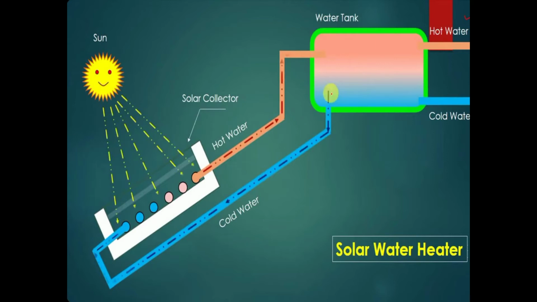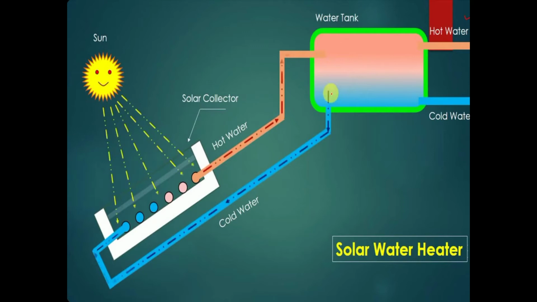See here, the working of the thermosiphon solar water heating system. When the sun rays fall onto the solar collector, on that solar collector there are water tubes, and on those water tubes there is a black body, and because of that black body it absorbs the sun rays mostly, and because of that it converts the cold water into hot water.